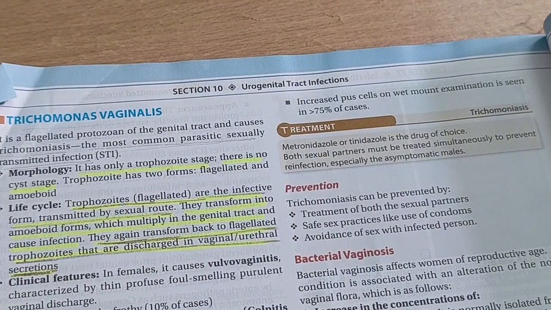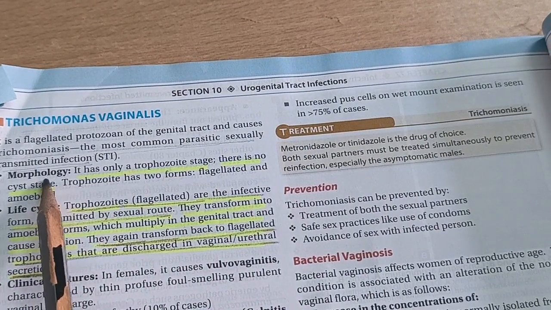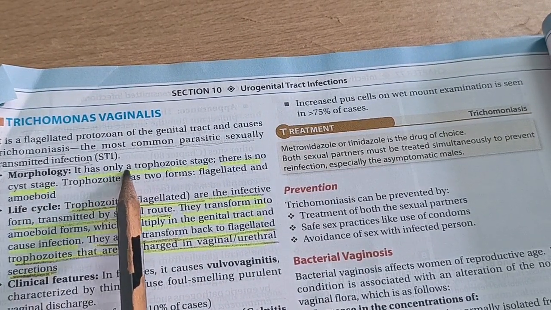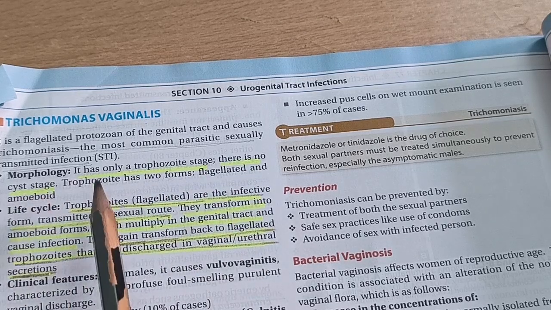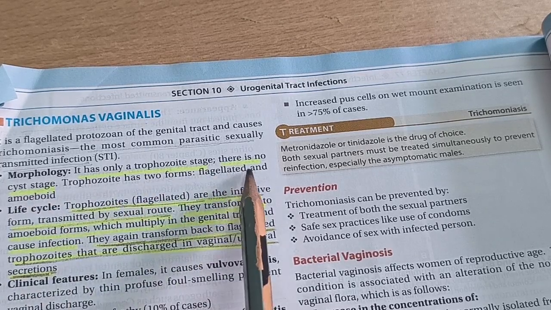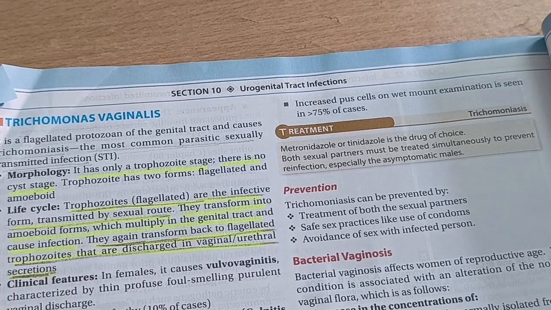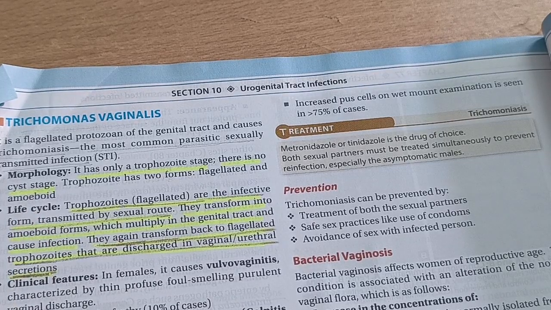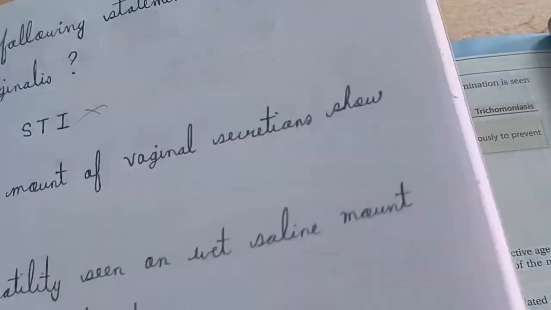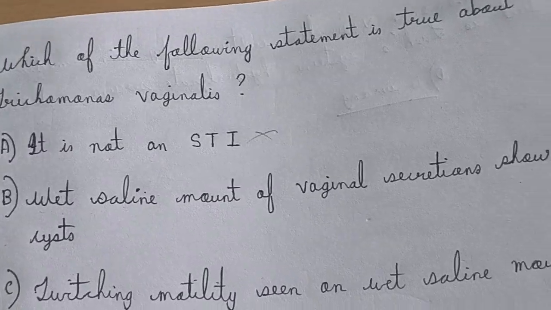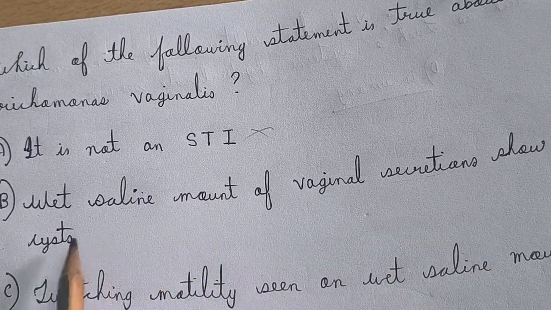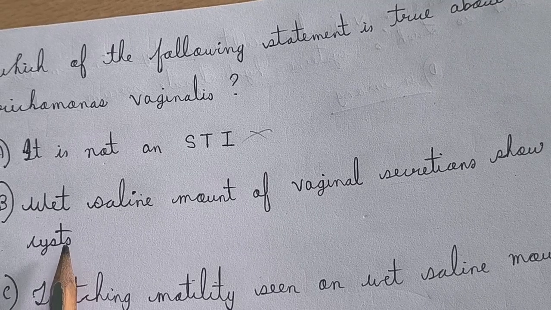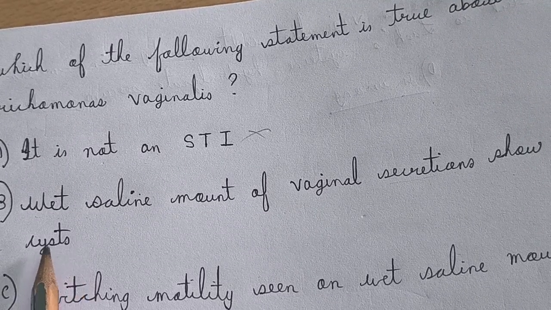Now let's see the morphology. It has only a trophozoite stage. There is no cyst stage, and the trophozoite has two forms, flagellated and amoeboid form. So here we also get a clue about option B. Option B says wet saline mount of vaginal secretion shows cyst, but till now we have read that there is no cyst stage.